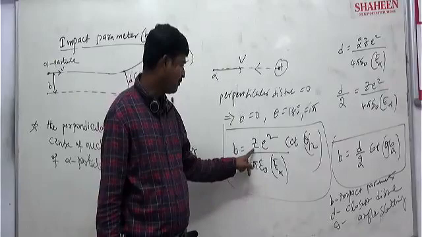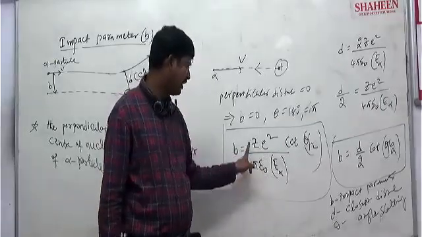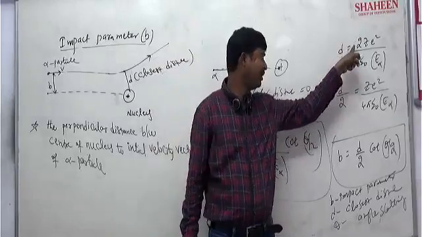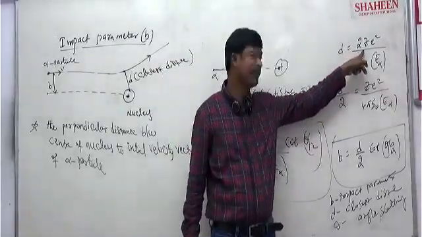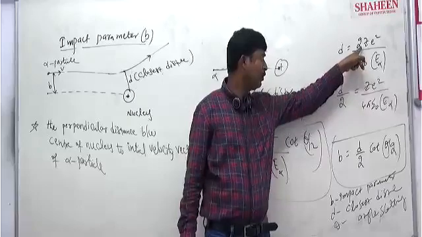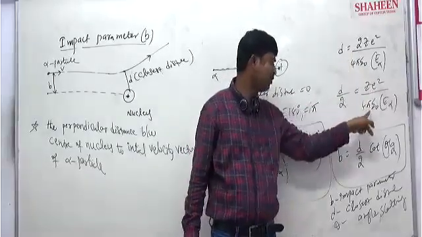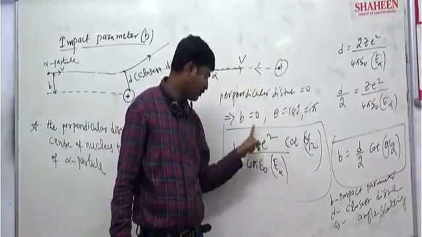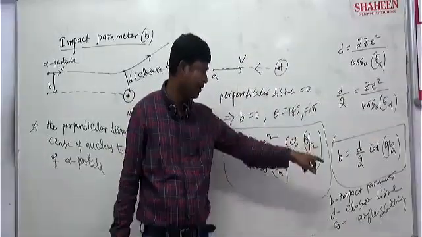D by 2 will come as ZE square by 4 pi epsilon naught E alpha. Here 2 is not there, but 2 is there in that formula for the distance of closest approach. So if I take the 2 here, D by 2, then ZE square by 4 pi epsilon naught E alpha. In place of this, I have written D by 2.